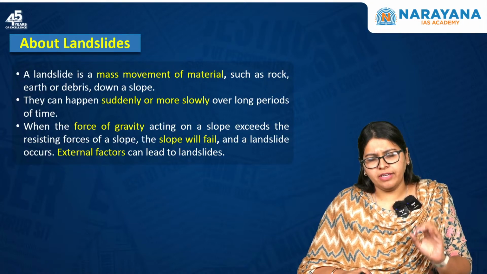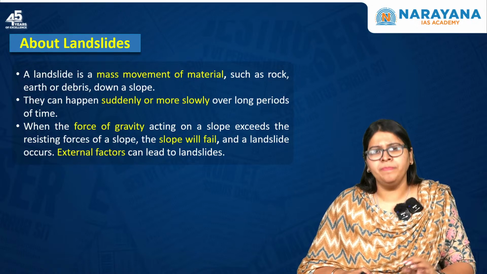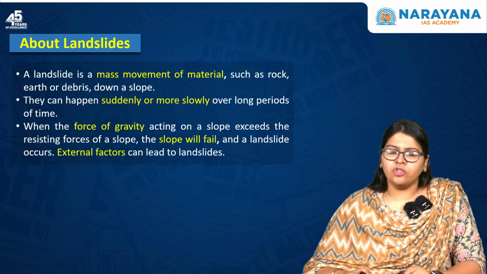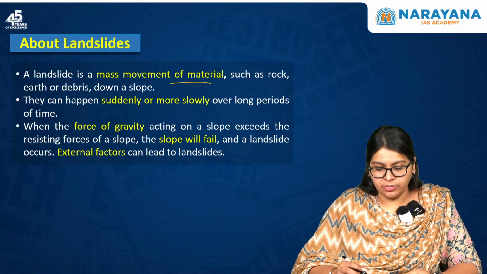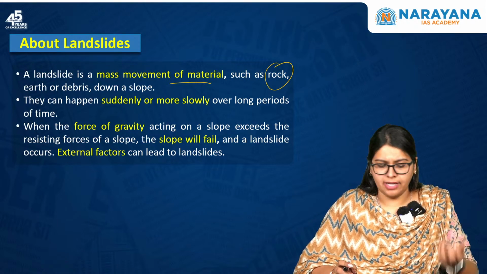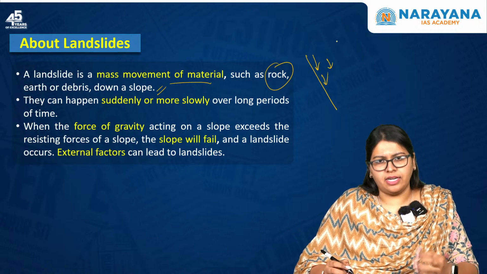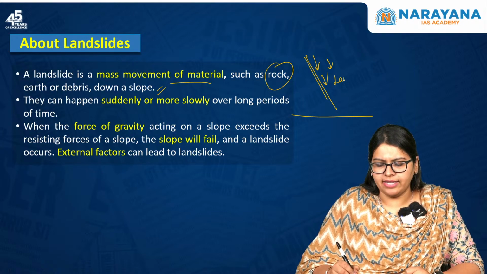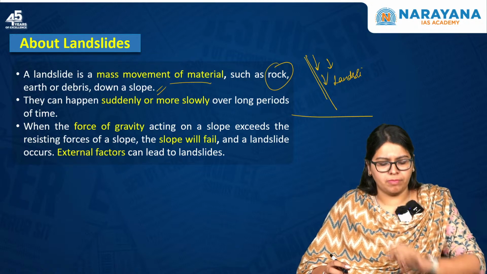So for the takeaway for the examination, as I already discussed with respect to the previous year question, landslides become the topic of focus. Okay, so what do you mean by landslide? A landslide is a mass movement of material, such as rock, earth, that is soil, or debris down a slope. So when there is mass movement of earth, the soil, the debris or the rocks down a sloping surface, this is called a landslide. This can be sudden, or it can move slowly over a period of time.